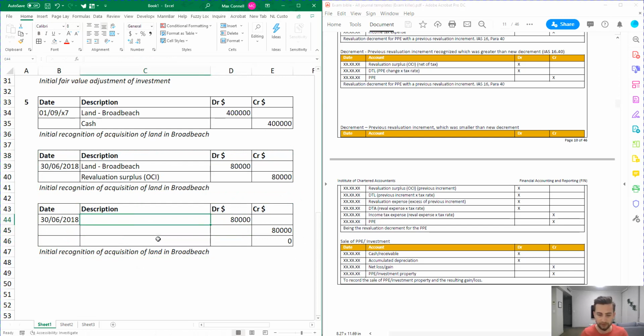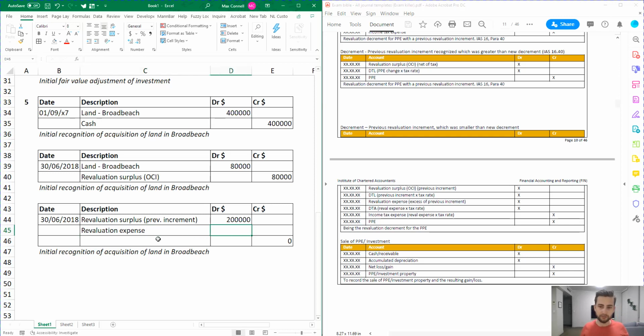The first one's revaluation surplus. It says previous increment in brackets, and the previous increment was 200k, so I'm going to put that in there. The next one is DTL, but we're not doing tax for this question, so we can ignore that. Then revaluation expense, which is the excess of the previous increment.